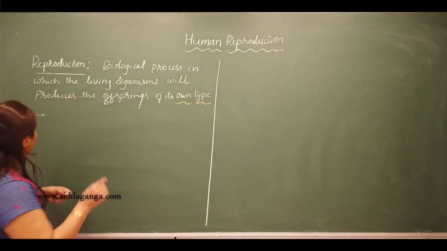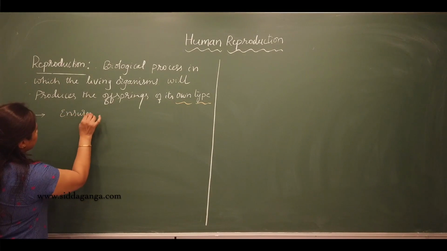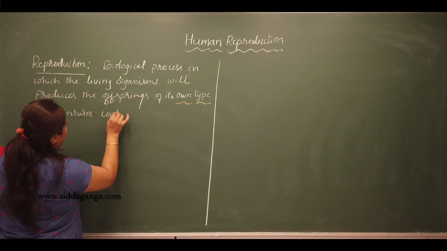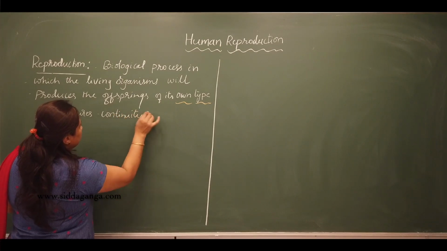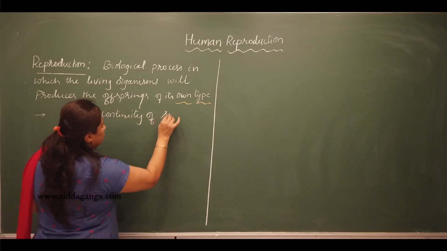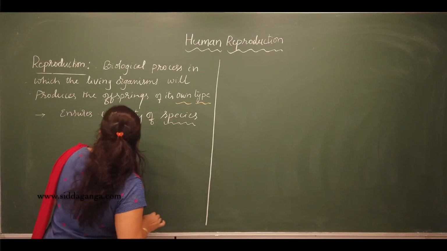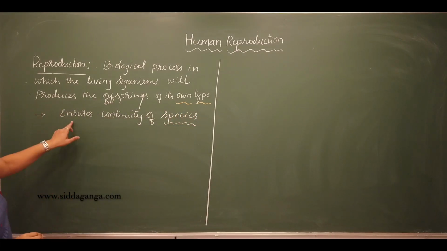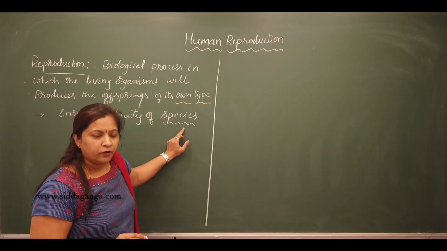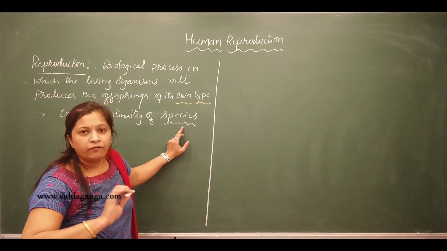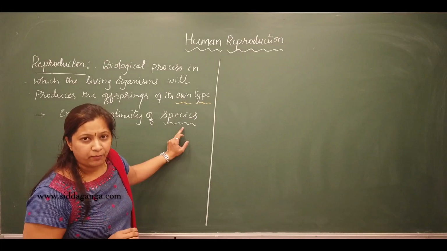Why? Because reproduction ensures the continuity of the species. Okay, so it is the only biological process that ensures the continuity of the species. Just think generally, if the living organisms will not reproduce at all, what happens?